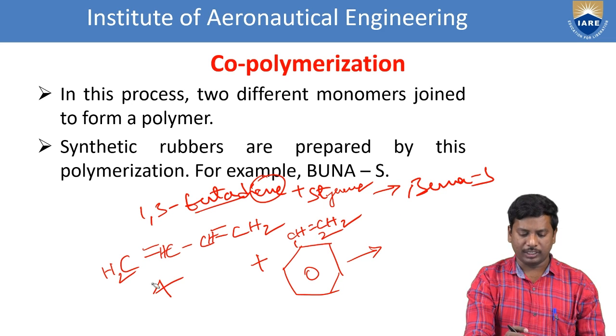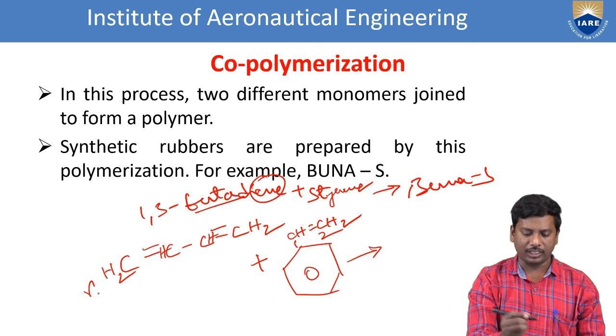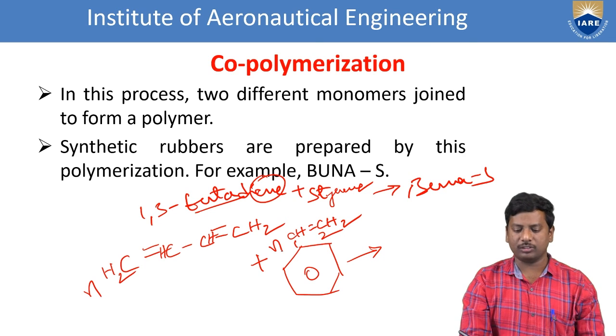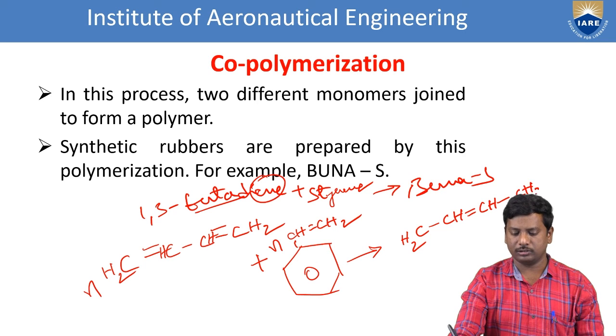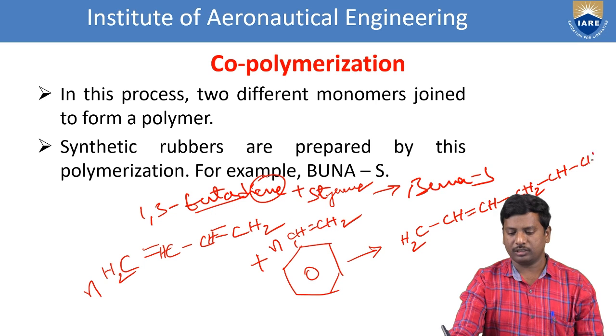For example, n moles of 1,3-butadiene and n moles of styrene undergo copolymerization to give Buna S. CH2, CH double bond CH, single bond CH2, single bond CH, single bond CH2, and there is a ring.